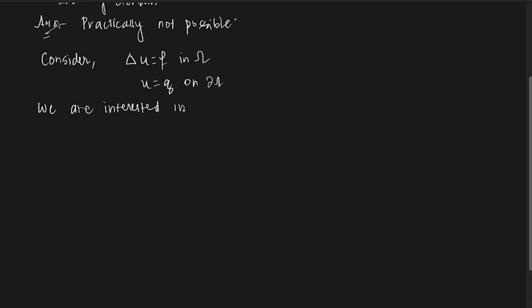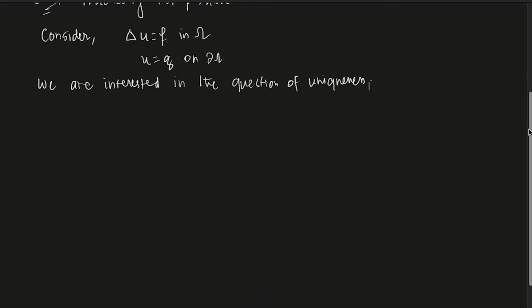in the question of uniqueness first. Now please understand that we haven't talked about existence, because that is a difficult part. First of all, let us say that we will assume that there is a solution. We want to see that if there is one solution, can we find other solutions from there for this problem? Okay, that's the question. If we can solve this problem, if you take f equals 0, then the Laplace equation is also done, right? Okay, so this is a much more general problem.